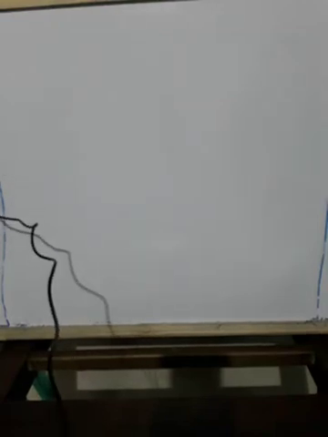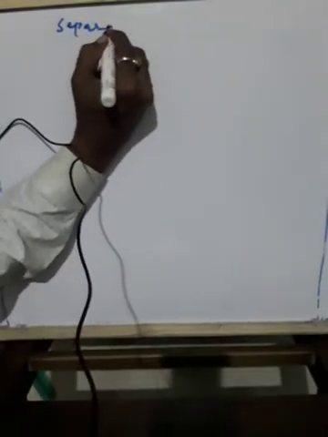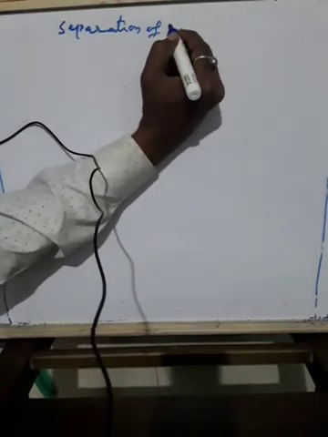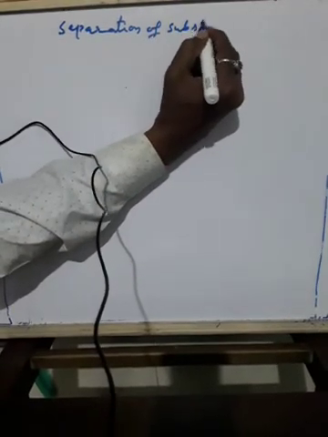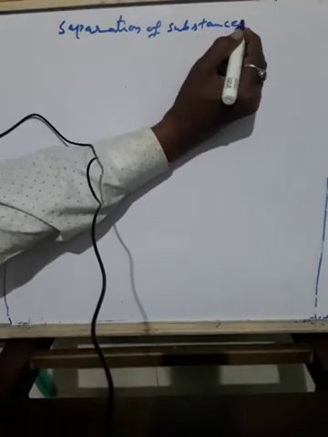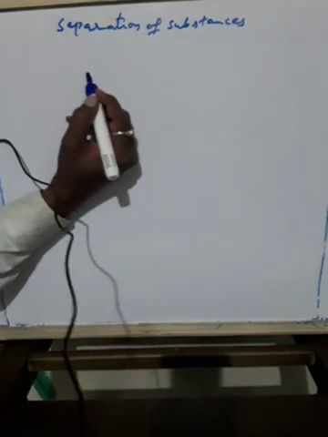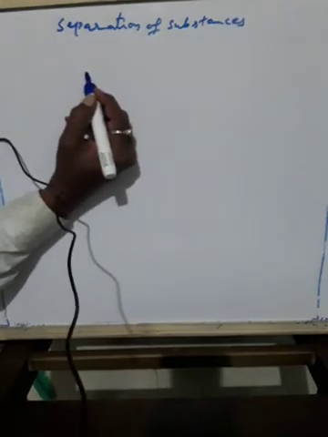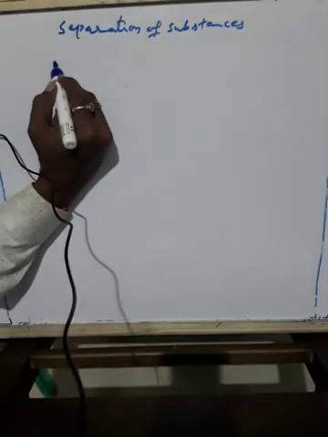Very good morning, children. So today we'll continue the chapter Separation of Substances. As you know, there are some simple methods to separate impurities, which you have learnt already: hand picking, threshing, and one more. Next we learn about winnowing.